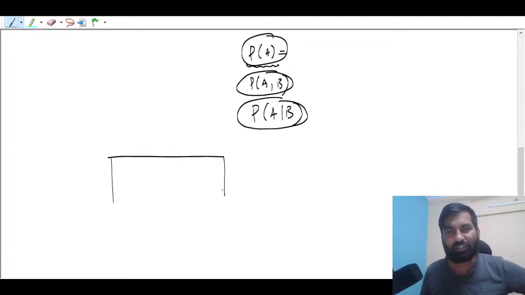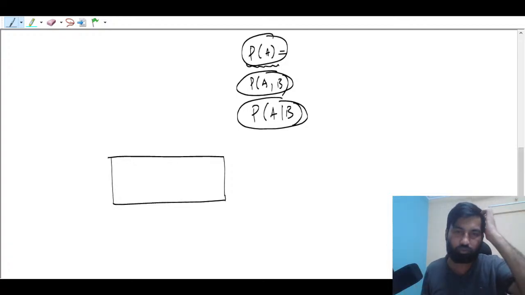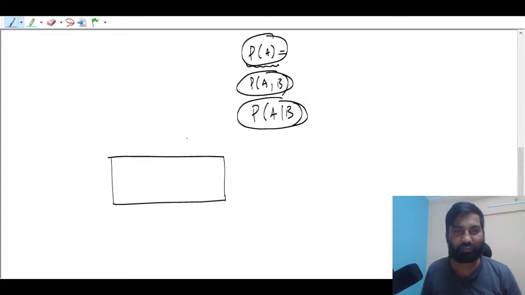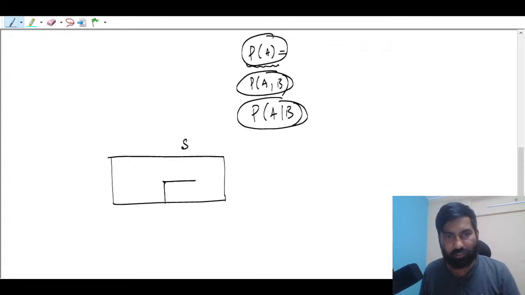So suppose we have got a sample space of this kind. Basically we will be using the Venn diagram to show the sample space, because we are going to use the concept of sets, the theory of sets. So the Venn diagram is one of the useful tools. Suppose this is a sample space, the entire set, and then there are two sets. Suppose event B has already occurred.